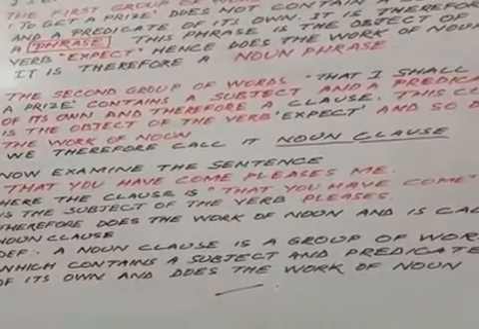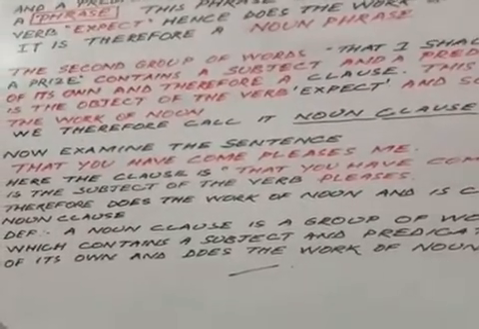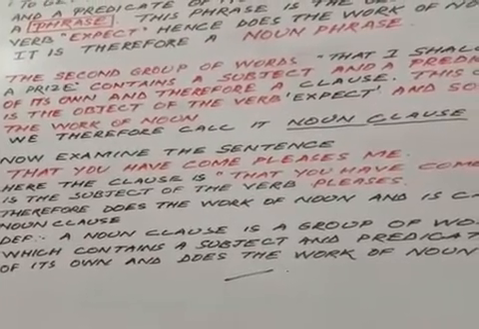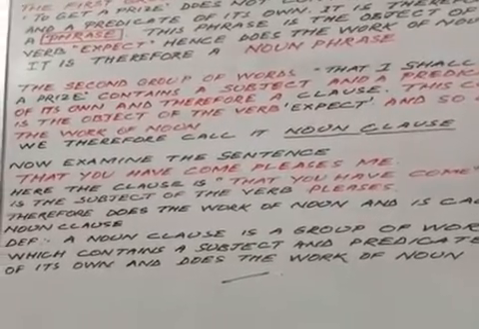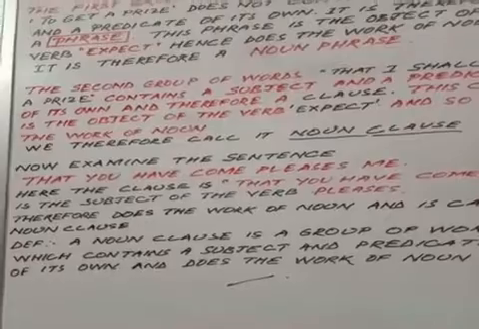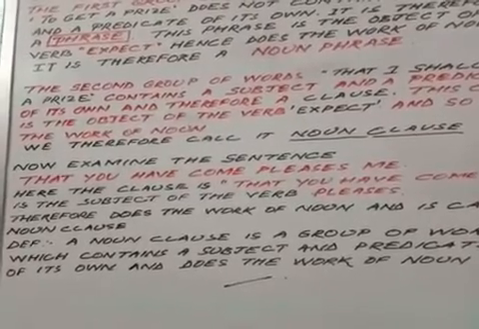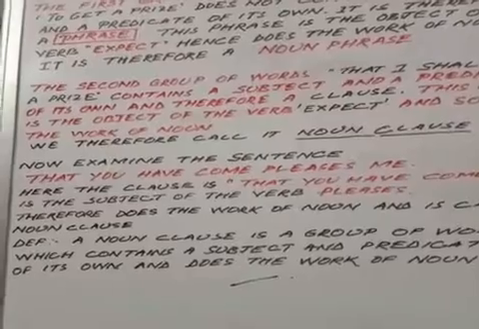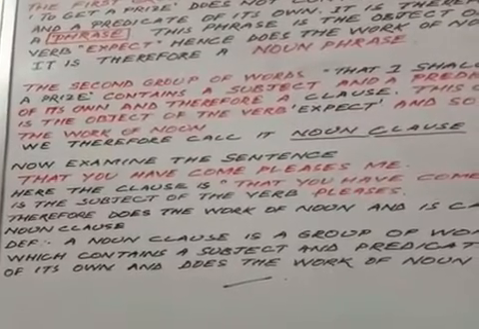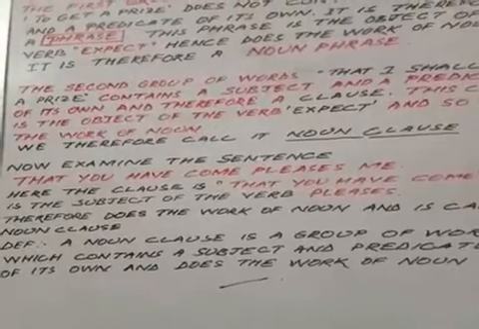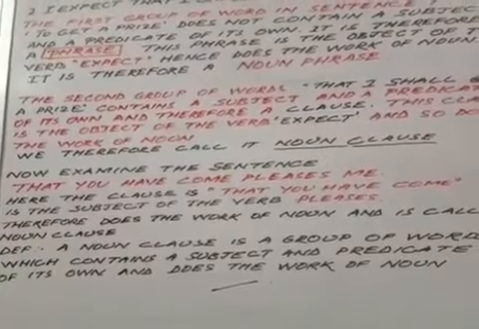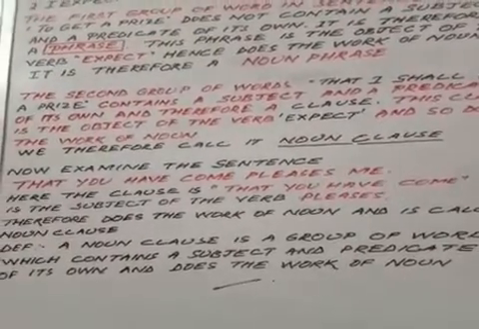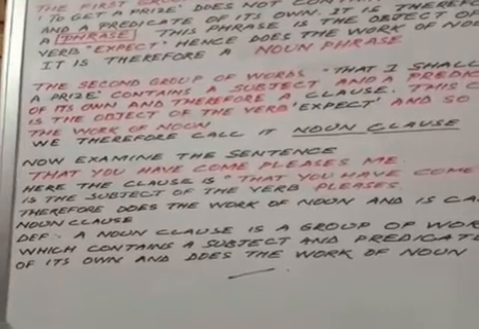Now let us examine one more sentence. That you have come pleases me. The sentence is, that you have come pleases me. Here the clause is, that you have come. So what is the clause? That you have come. This is the subject of the verb pleases. So it is acting as the subject of the verb pleases. Therefore it does the work of a noun and is called a noun clause. It is doing the work of a noun and hence we call it a noun clause.